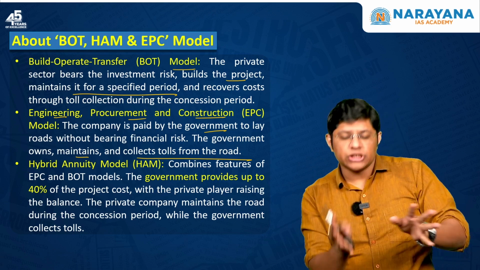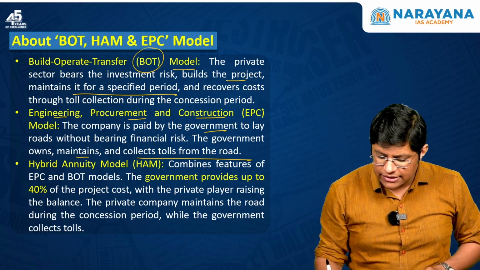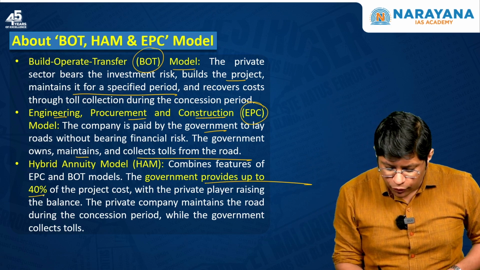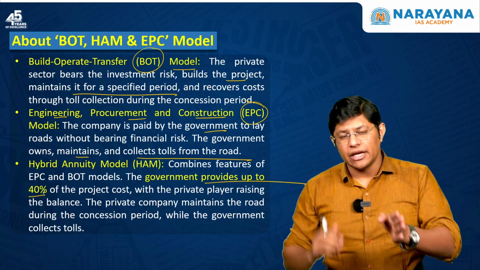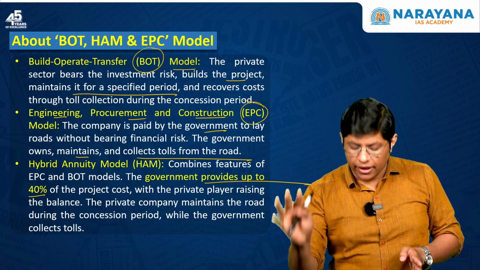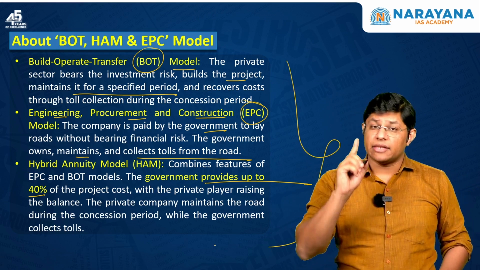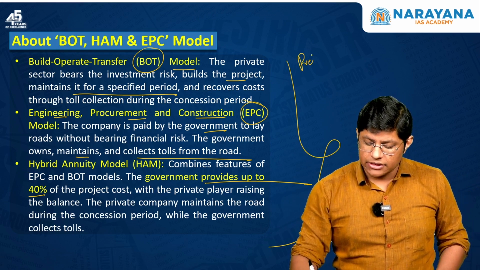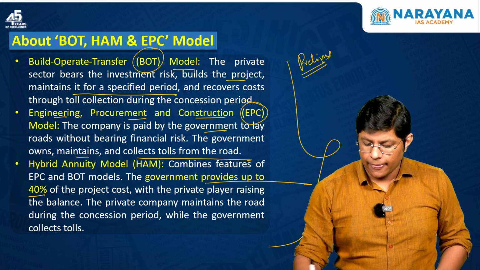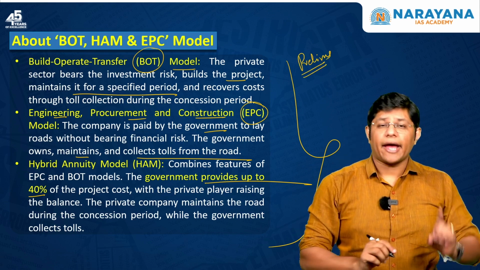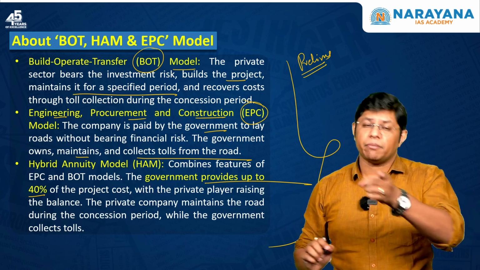This is a combination of the BOT as well as the EPC model. Here, the government provides up to 40% of the project cost. The rest is managed by the private company. So, these are the 3 different types of model and this can be asked in the prelims examination. So, make sure that you know all these 3 different types of model and the advantage of the PPP model, right?